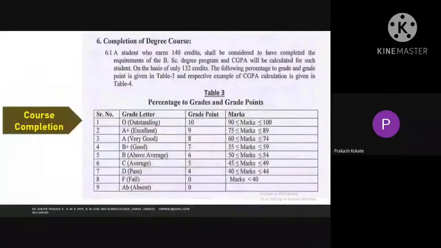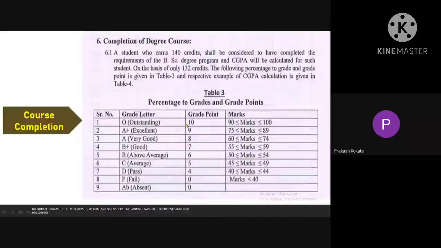We'll go further. Now see here. 9 credit points means Excellent, A plus. How many credit points did the student get in that physics course? 9. So therefore in that subject the student is excellent.